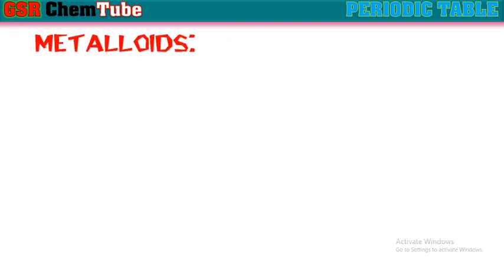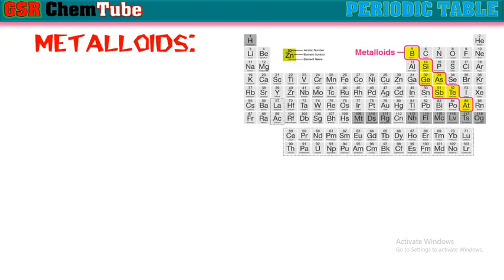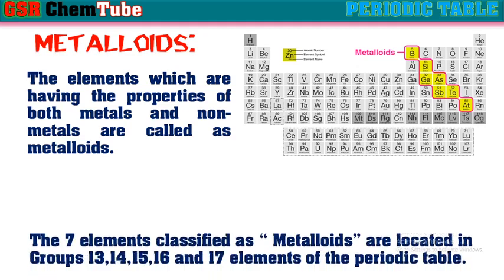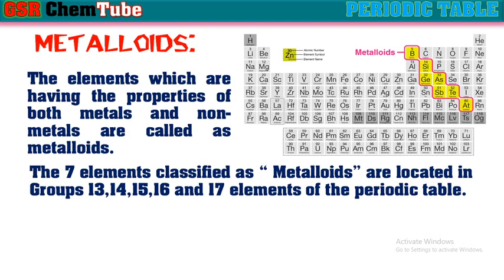Next, metalloids. The elements which are having the properties of both metals and non-metals are called as metalloids. The seven elements classified as metalloids, they are boron, silicon, germanium, arsenic, stibbium, tellurium, and astatine, are located in the groups 13, 14, 15, 16, and 17 of the modern periodic table.